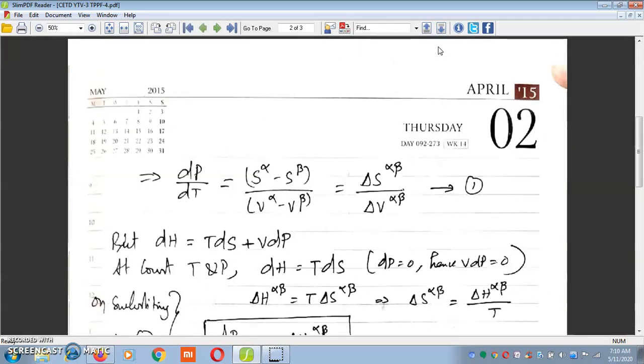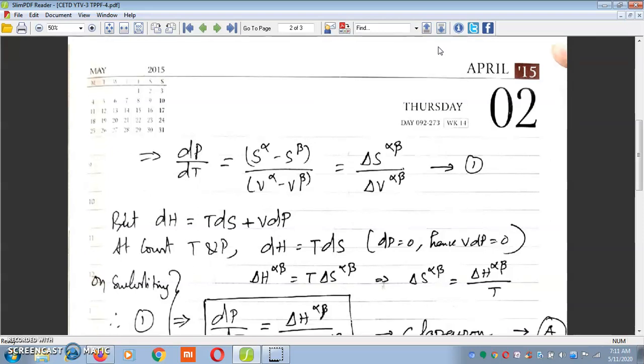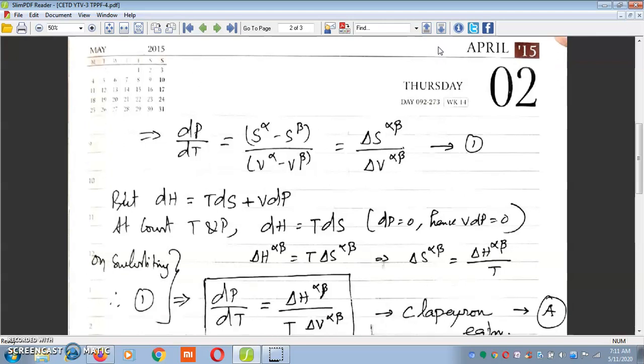This equation can be rearranged as dP by dT is equal to S alpha minus S beta divided by V alpha minus V beta, which is equal to del S alpha beta divided by del V alpha beta, where del S alpha beta is the change in entropy for phase transformation from alpha to beta phase, and del V is the change in volume for phase transformation from alpha to beta phase. This is equation 1.